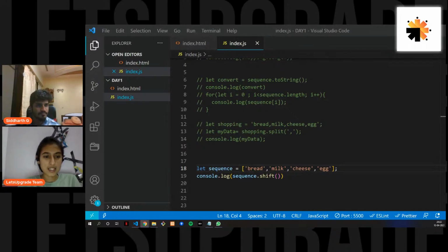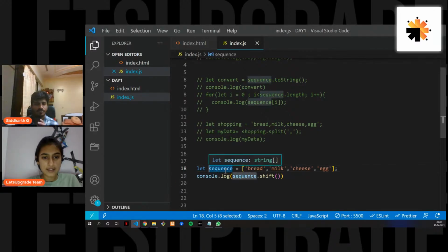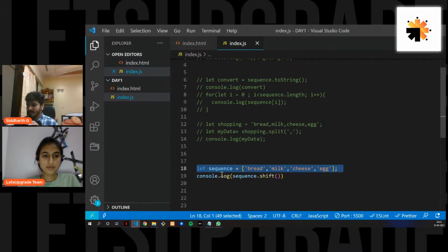So Vaibhav is asking, without declaring variable, can we use only sequence dot shift? No. So without declaring variable, what variable? I have created this array in a variable, so this line is important. You cannot create an array without using a variable. You have to store that array in some variable, right, Vaibhav? So you created an array and you stored it in this sequence. So the sequence is this variable here, and this is an array.